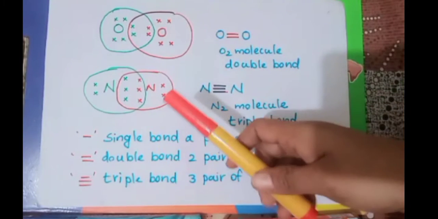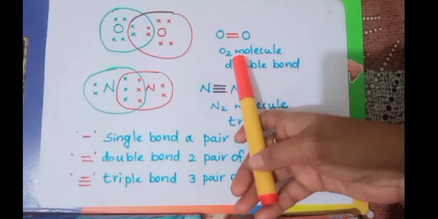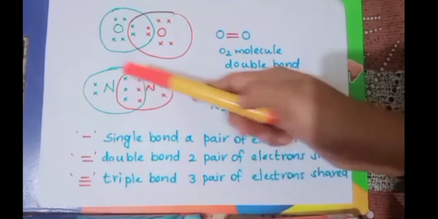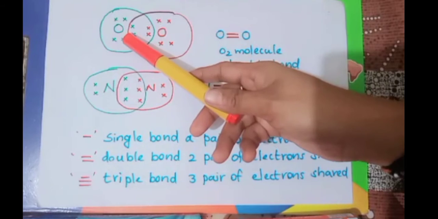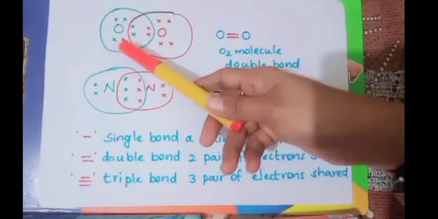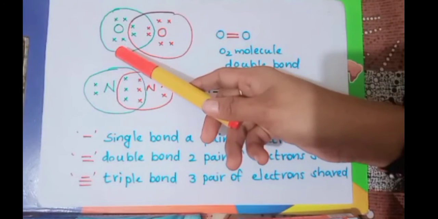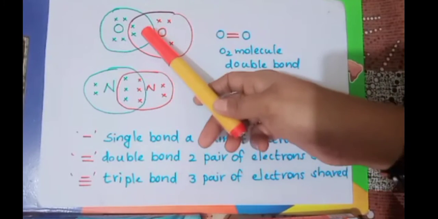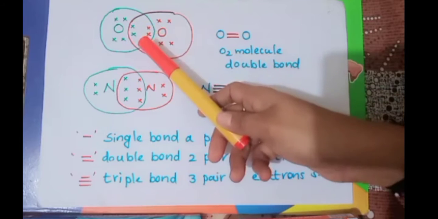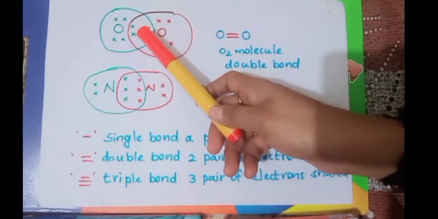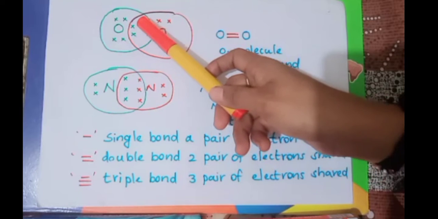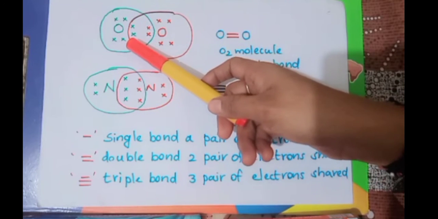Next we are discussing the formation of the oxygen molecule through covalent bonding. We know that in the oxygen atom there will be 6 electrons in the outermost shell. So there are 6 electrons for the first oxygen atom, and 6 electrons for the second oxygen atom. 2 electrons from each oxygen atom are shared, that means there will be 4 electrons between the oxygen atoms.